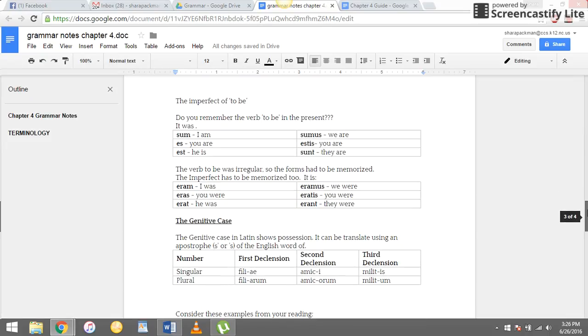and show you the imperfect of sum. Remember sum, es, est, sumus, estis, sunt? Well, the imperfect is eram, eras, erat, eramus, eratis, erant. The easiest thing to do with these is just memorize them, because otherwise you're going to be like, what is that? These will appear all the time, just like the forms of sum. So if you want to write these down somewhere, you should.